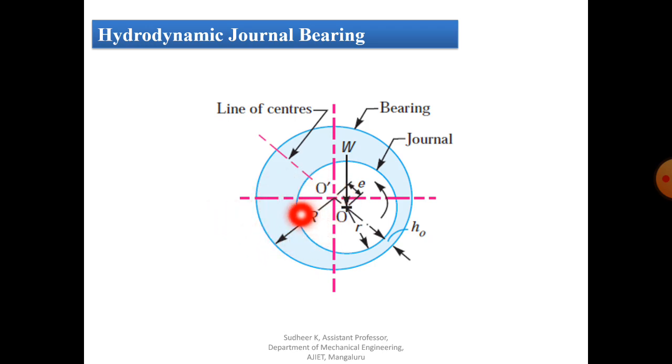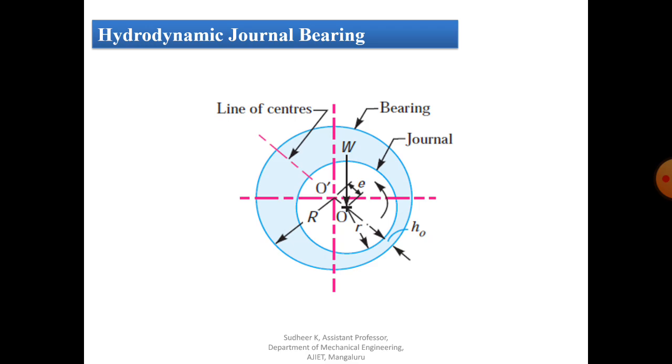There are some important terminologies of the hydrodynamic journal bearing. One such terminology is diametral clearance. Diametral clearance is nothing but the difference between the diameter of the bearing and the journal. The diameter of the bearing is capital D, and the diameter of the journal is small d.